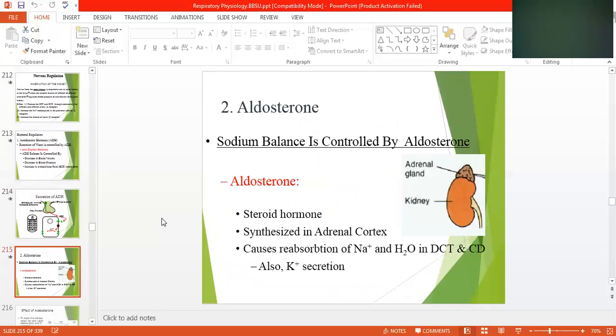Aldosterone is another hormone. Sodium balance is controlled by aldosterone. The adrenal gland, we call it the suprarenal gland, as shown in this figure. A gland is present at the top of the kidney, which is known as the suprarenal gland or adrenal gland.